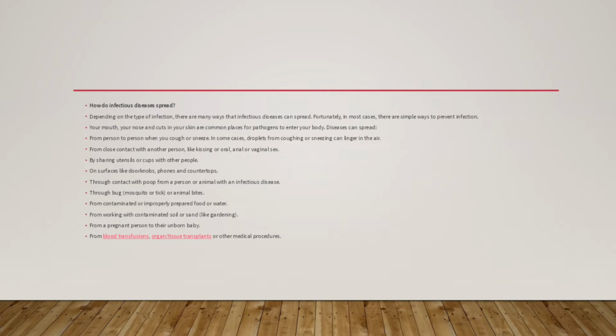Sharing utensils or cups with other people can cause disease. Also surfaces like doorknobs, phones, and countertops, contact with the poop from a person or animal with an infectious disease, bug or animal bites, and contaminated or improperly prepared food or water, working with contaminated soil or sand, from a pregnant person to the unborn baby, and blood transfusions, organ or tissue transplants, or other medical procedures can also cause infectious diseases.